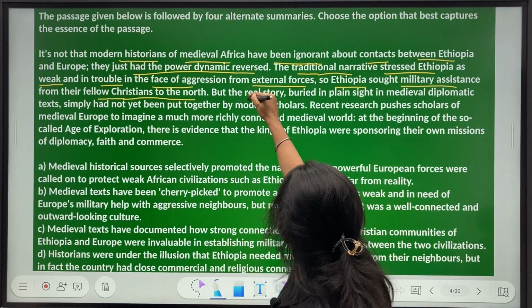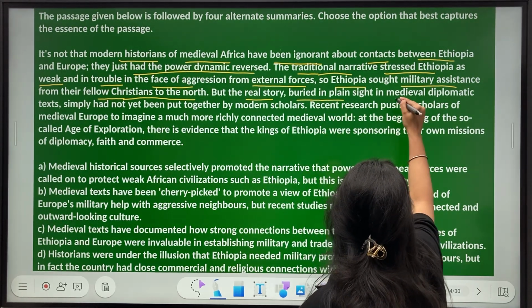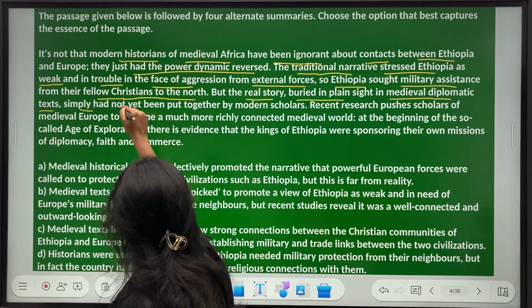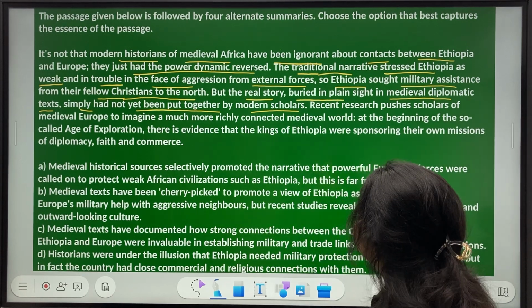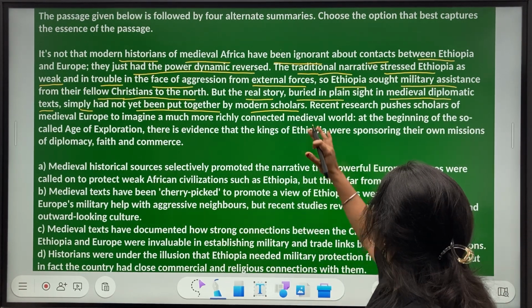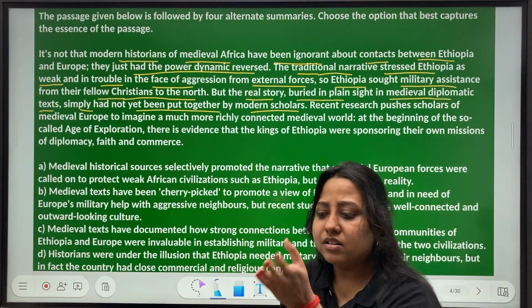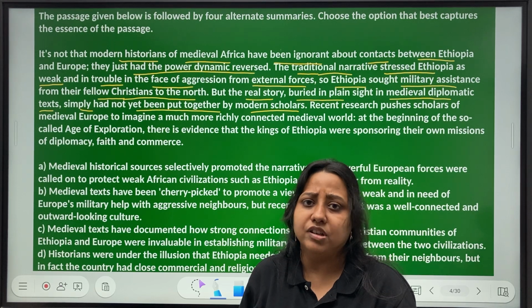But the real story, so there's a real story to it. What is the real story? Buried in plain sight in medieval diplomatic texts, simply had not been put together by modern scholars. So the accusation is there is a real story and it is buried in plain sight. What does buried in plain sight mean? Something that is clearly visible but you choose to ignore it for your own reasons.